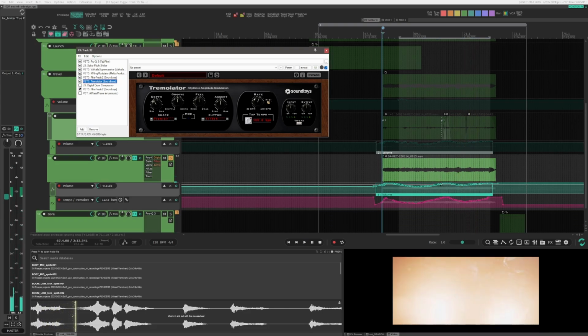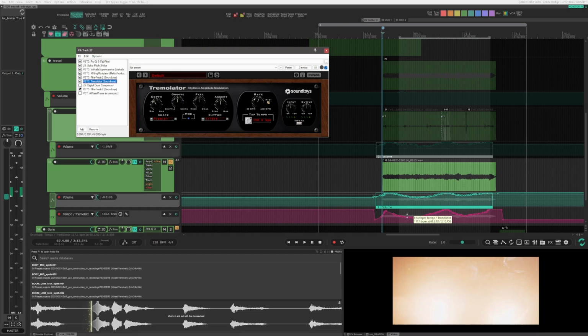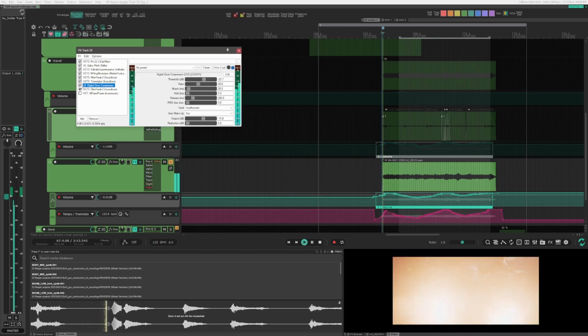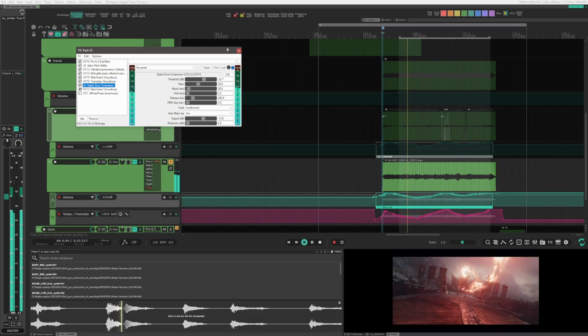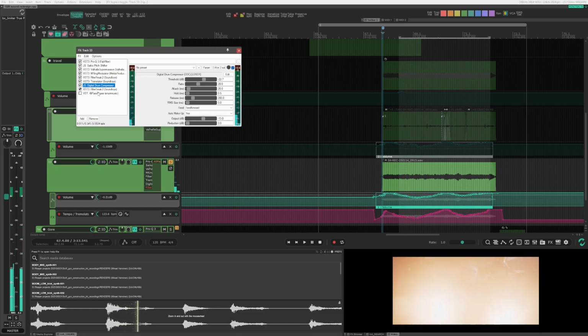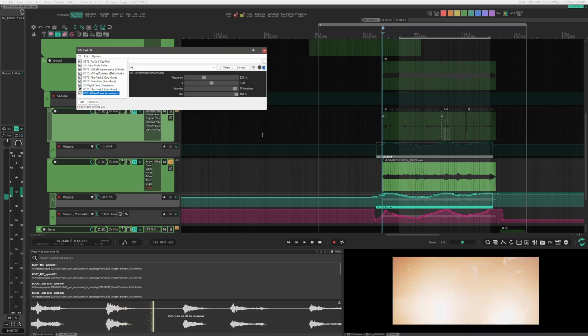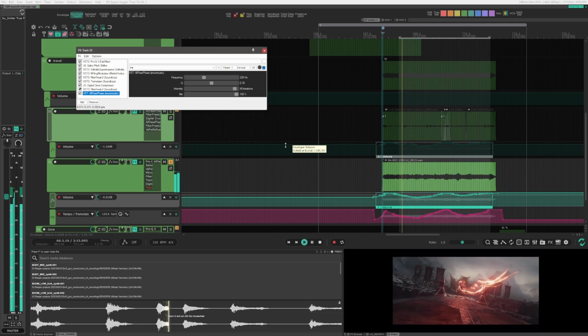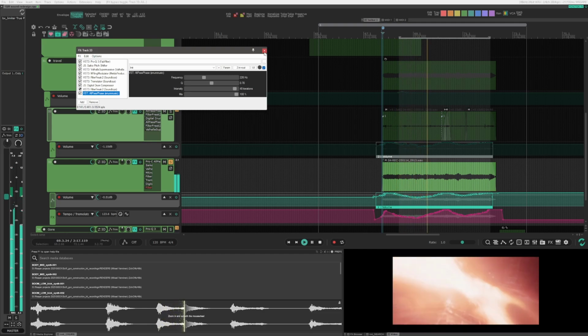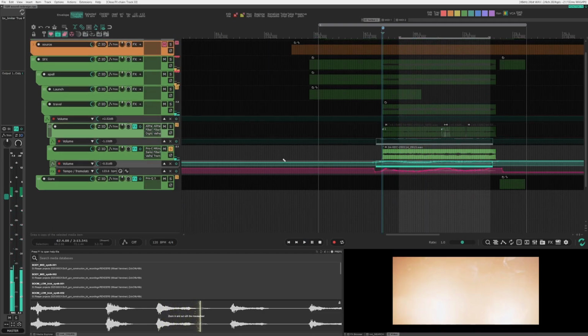Doing a lot of tremolo stuff, giving a lot of movement and nice sounding things. DDC, just a little bit of gain reduction there, and then all pass phase. And there you have it.